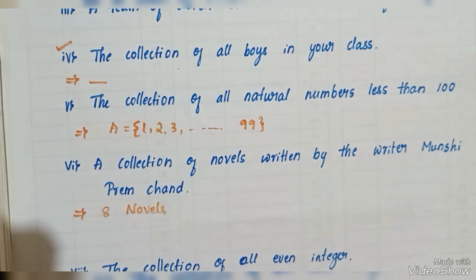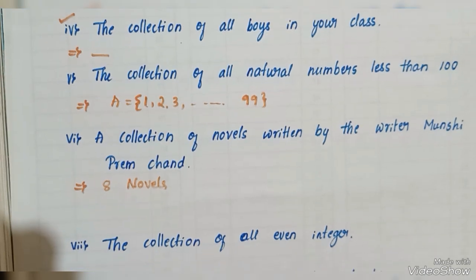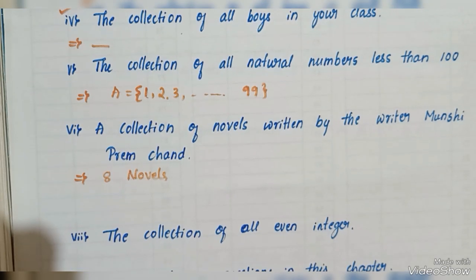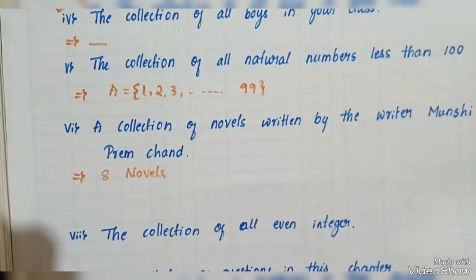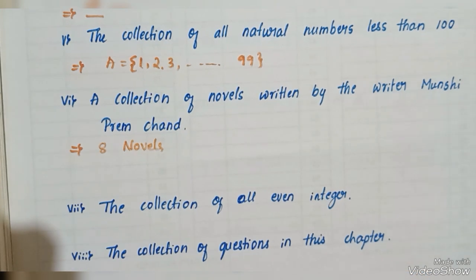Then the collection of all even integers. What are the integers? The numbers start with 0 and contain positive, negative, even and odd numbers. Here there is a collection of all even integers.